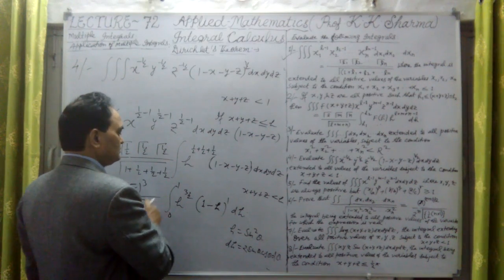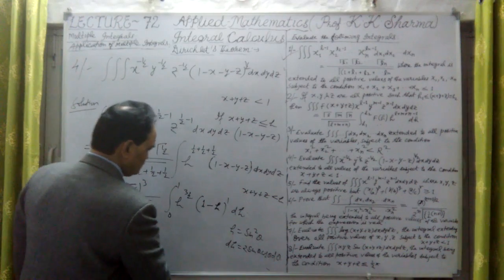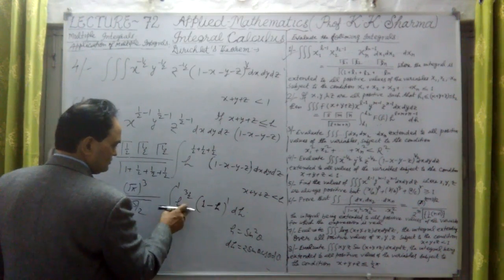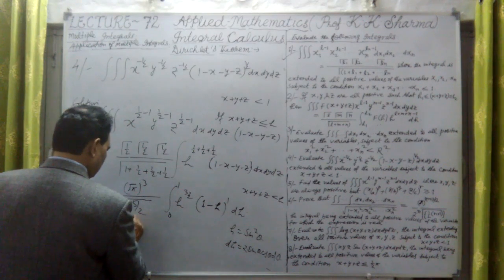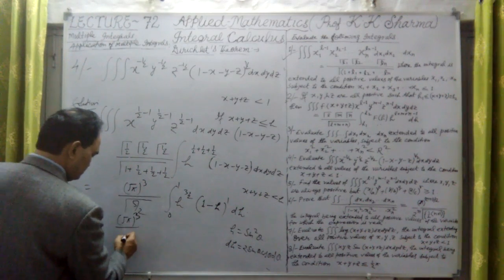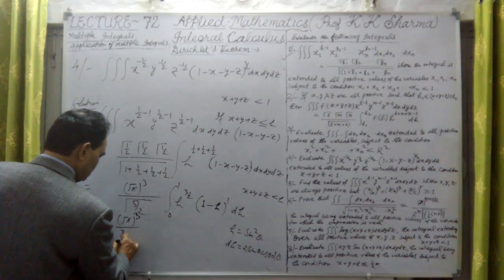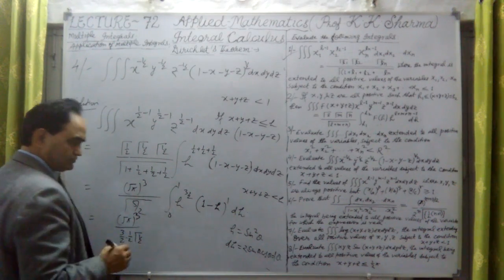No, only this 3 by 2 that we take. This is 1 and a half, that means 3 by 2. No problem. So this sine square theta, this is sine cube theta. It will give us under root pi whole cube upon this gamma, pi by 2, that means 3 by 2, 1 by 2, gamma and half.